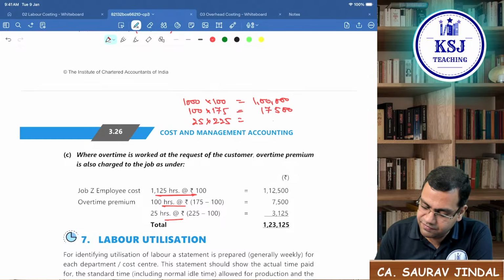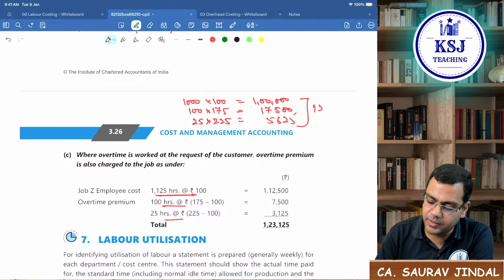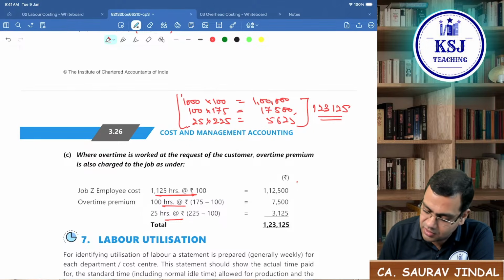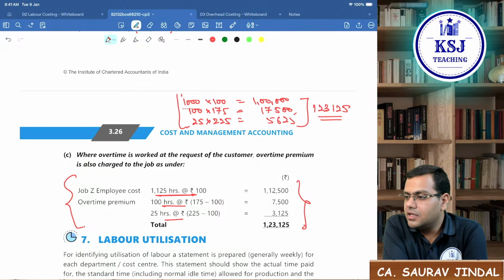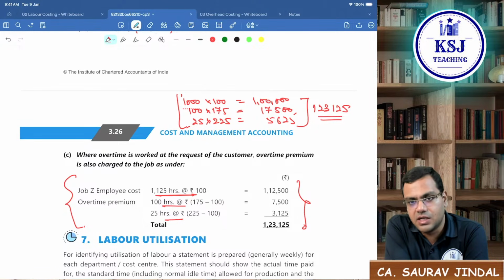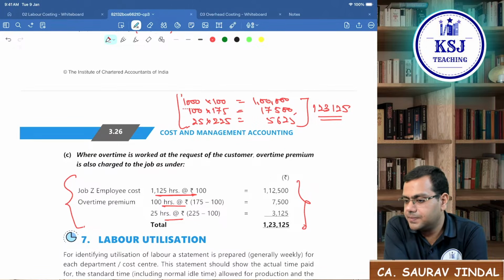That is 5625. What is the total of this? So this will come to 1,23,125. You can either calculate this way or you can calculate this way. Both ways it is absolutely correct. The only thing is the whole of this cost will be charged from the customer. Right? The whole of the cost will be charged from customer.